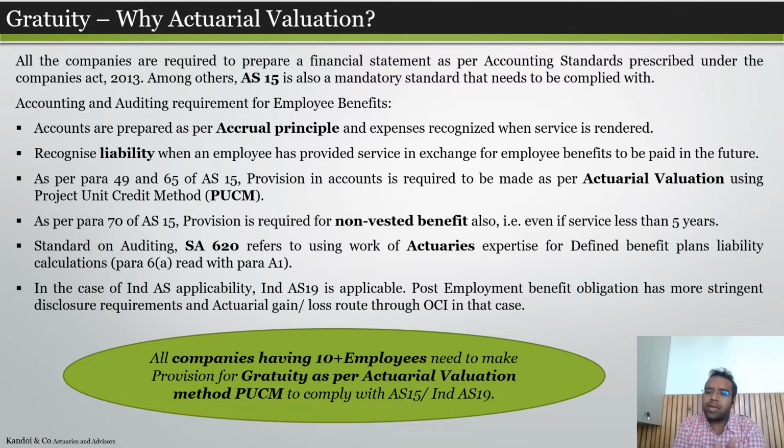So in a nutshell, if a company has 10 or more employees, they are covered under the Gratuity Act, and a provision for the same in the books of account is mandatorily required as per the actuarial valuation using the PUCM method.